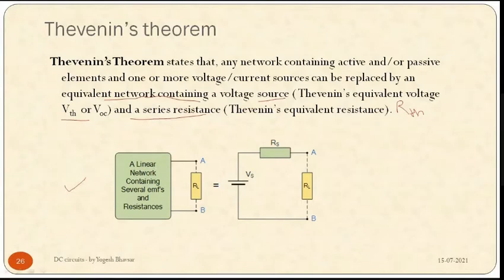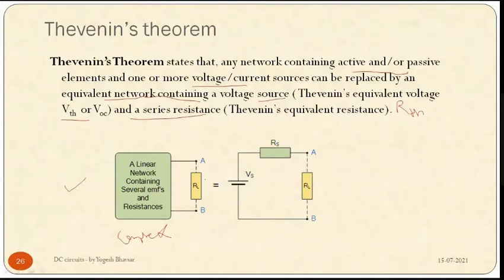A linear network containing several EMFs and resistances. So this is what we have, a complex network, which contains many voltage sources, active and passive elements, current sources, whatever. These all are present in this complex network. And there is one branch from this complex network.